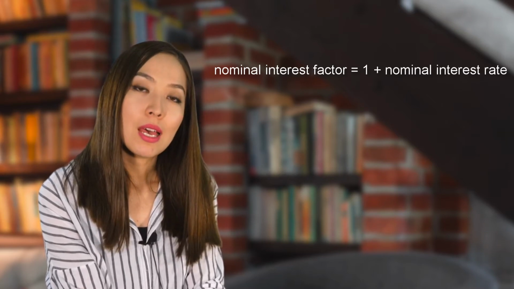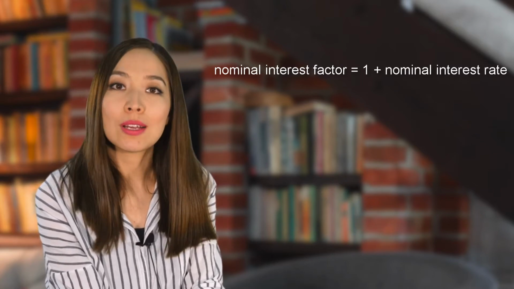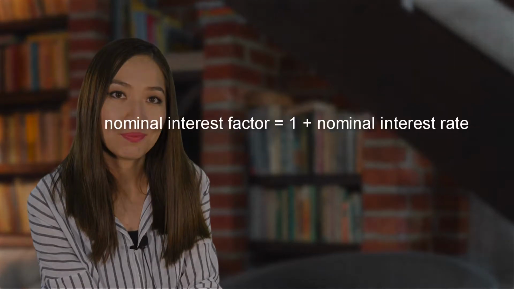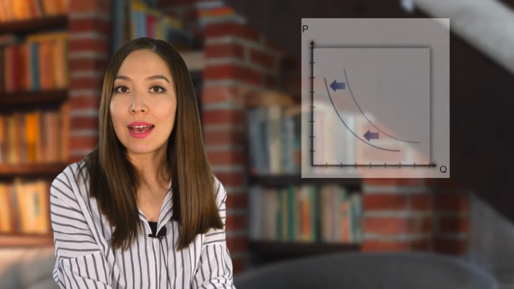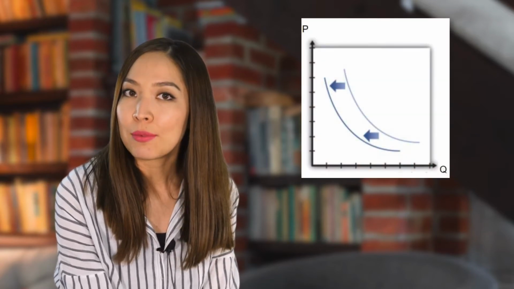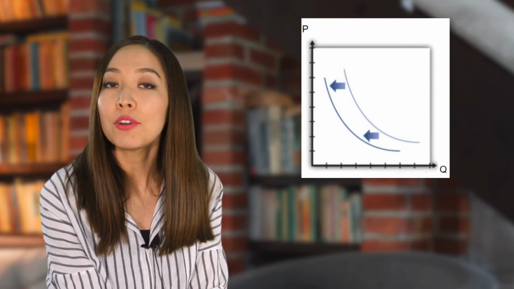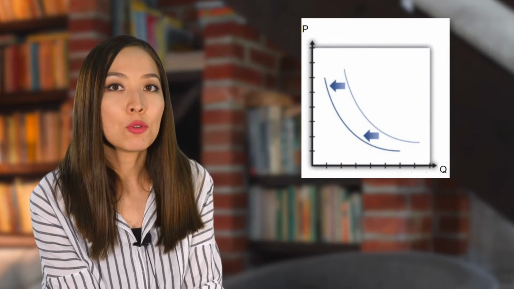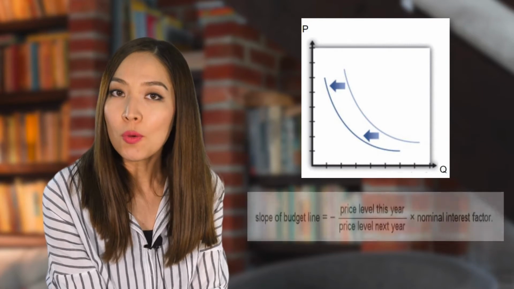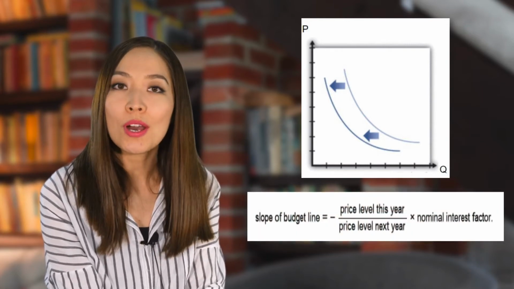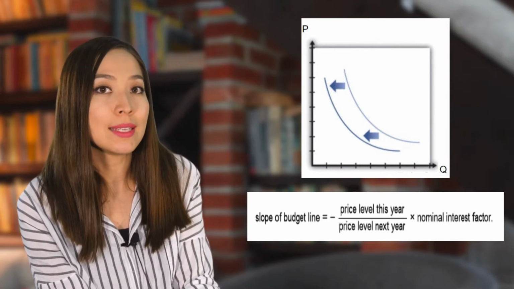Using the nominal interest rate factor, we can construct the budget line for two periods for consumption and saving choices. This line helps us illustrate consumption this year on the horizontal axis and consumption next year on the vertical axis. In order to see the full picture of the budget line, we first determine the slope. The slope of the budget line shows how much extra consumption you will get next year if you give up a unit of consumption this year.